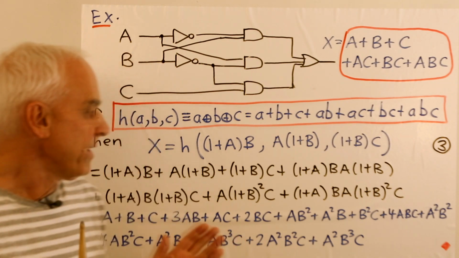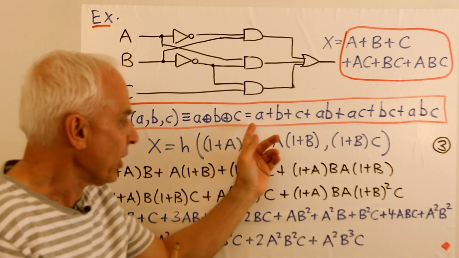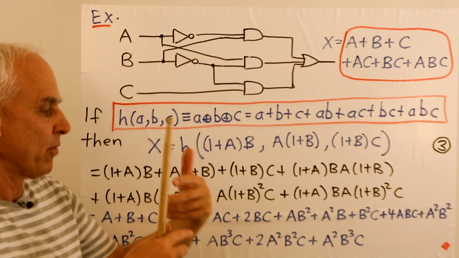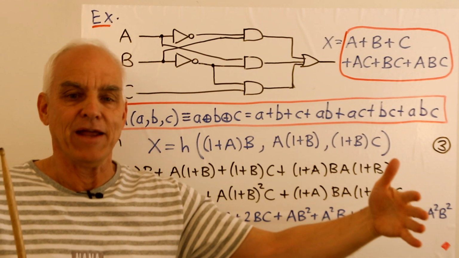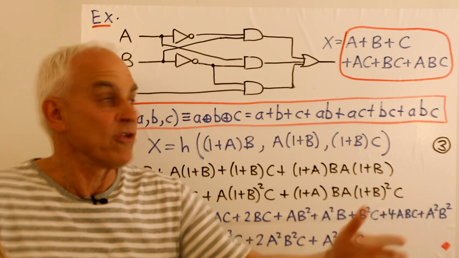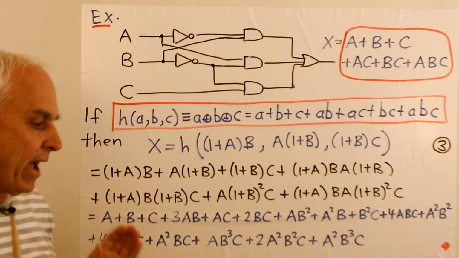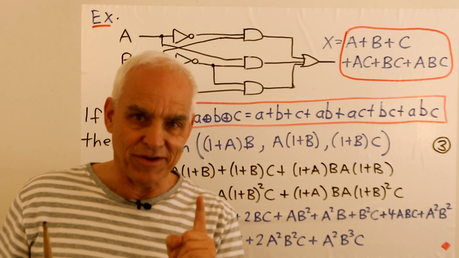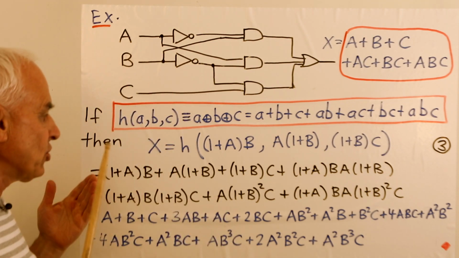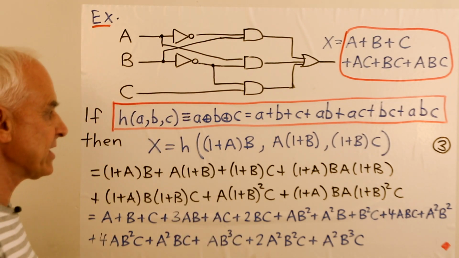Okay, so now if we look at this expression here and we input these things here, then we're going to get some big polynomial, and that is the algebra of Boole representation of this circuit. And our problem is to simplify this.